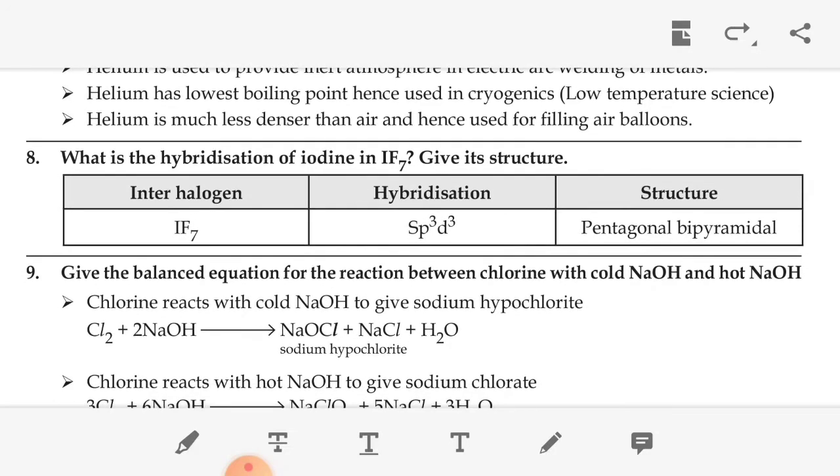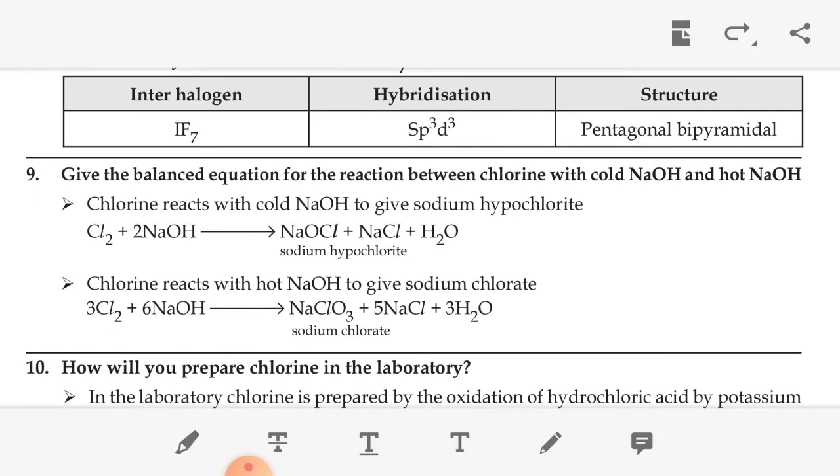Then next, what is the hybridization of iodine? Give structure. The interhalogen IF7 has sp3d3 hybridization. The structure is pentagonal bipyramidal.